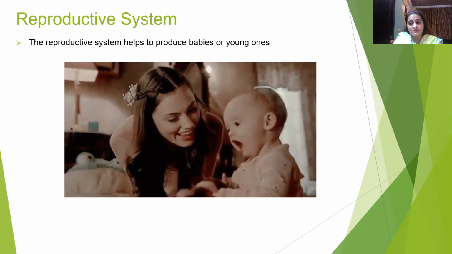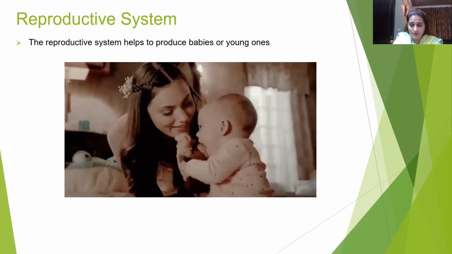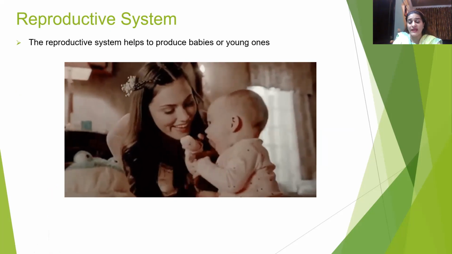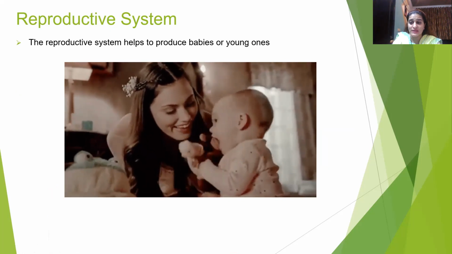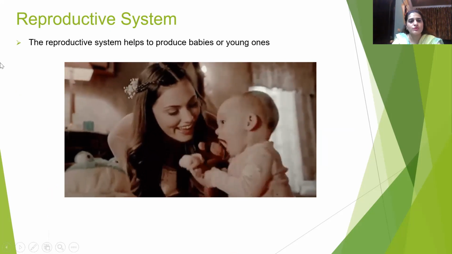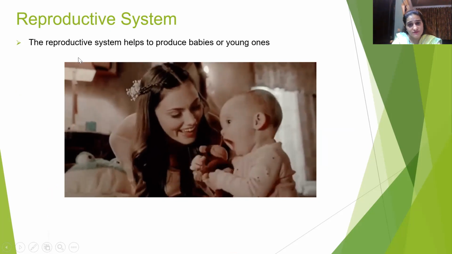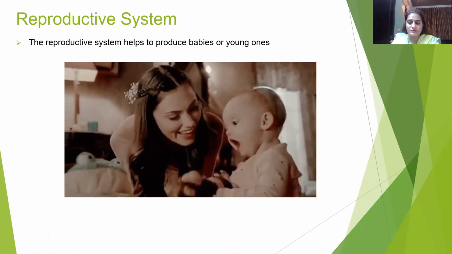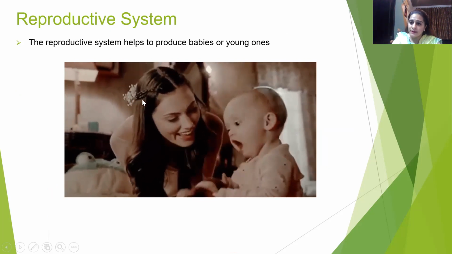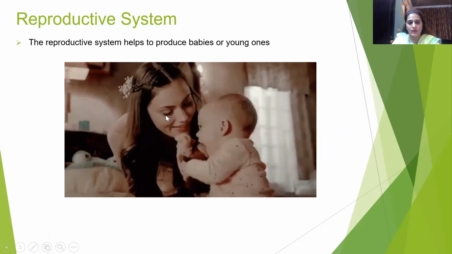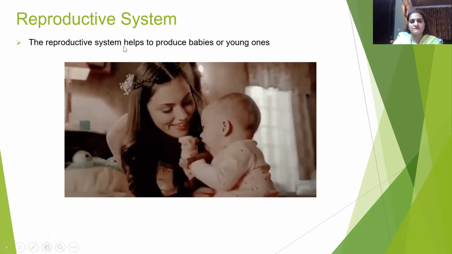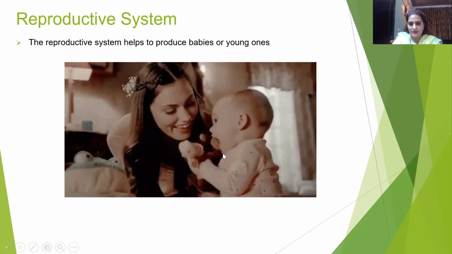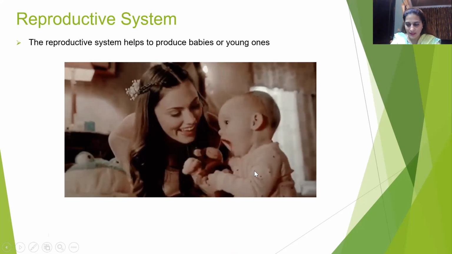So now the last system is the reproductive system. It is very important. Because of this only our population can exist, or any animal can survive. We reproduce, we increase in number with this process, so we have a system known as the reproductive system, which is responsible for reproduction, which is the process by which an adult gives birth to the young one. So the reproductive system helps to produce babies or young ones. See this cute mama and this cute little baby.